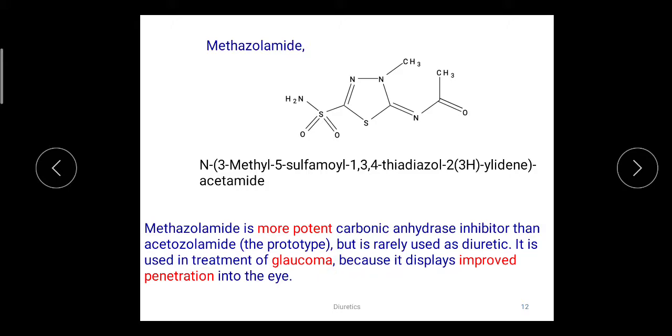Methazolamide can penetrate into the eye and release the pressure, so it can be used in the treatment of glaucoma. Acetazolamide and methazolamide are both used as antihypertensives or in the treatment of glaucoma or edema.